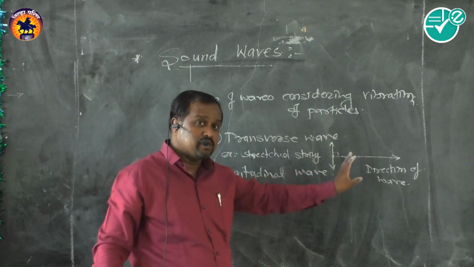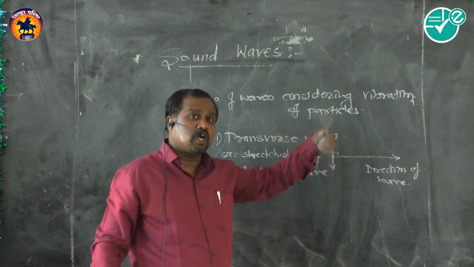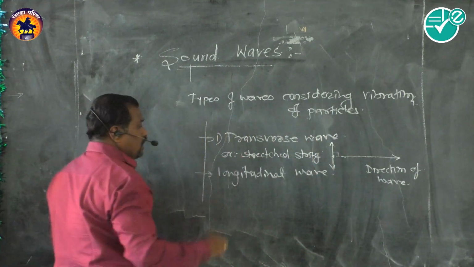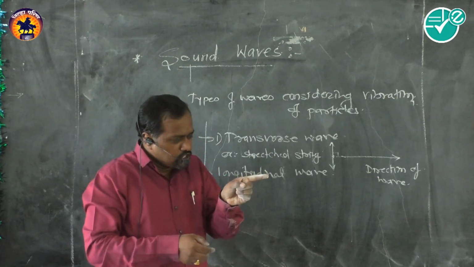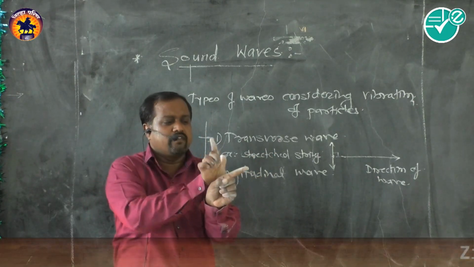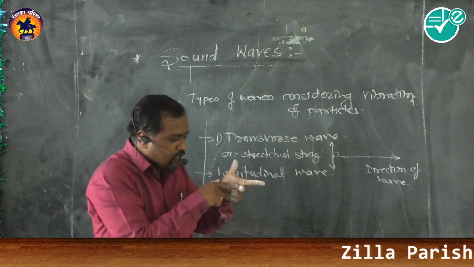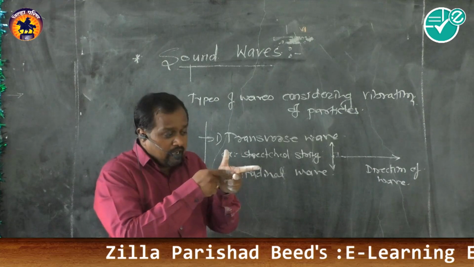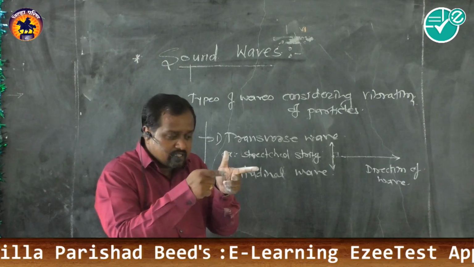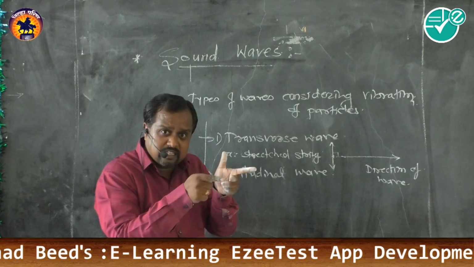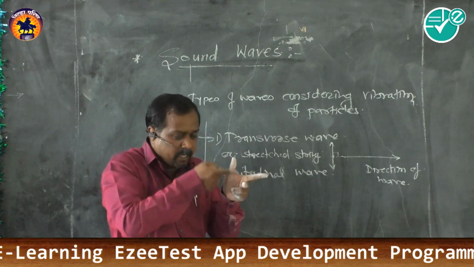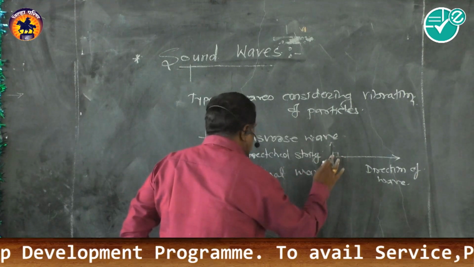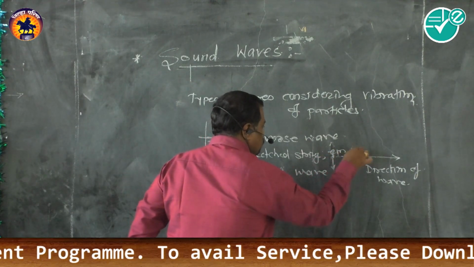For electromagnetic waves, a material medium is not necessary. Here we draw the electromagnetic wave: the direction of propagation, the electric field like this, and the magnetic field perpendicular to it like this. That means the electric field vibrates perpendicular to the direction of propagation, and the magnetic field is the same. Therefore, examples of a transverse wave are the stretched string as well as EM waves.